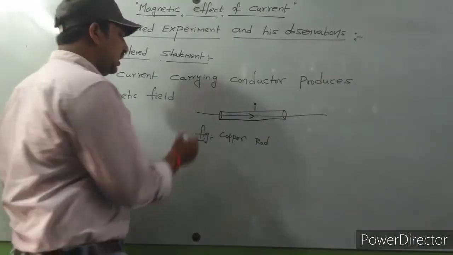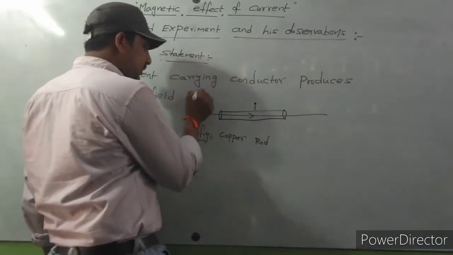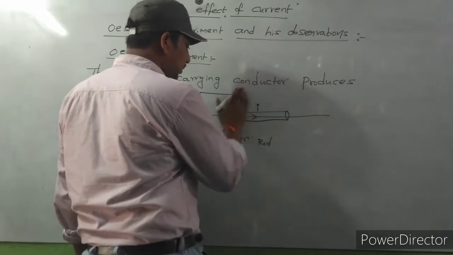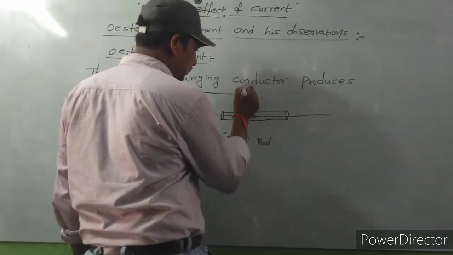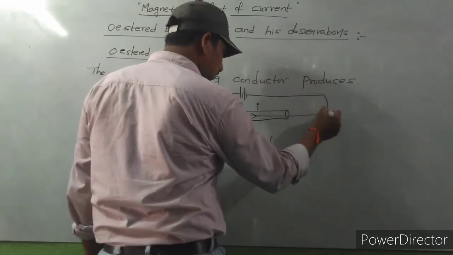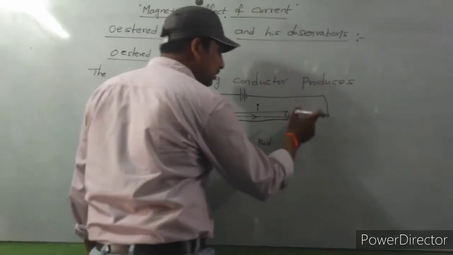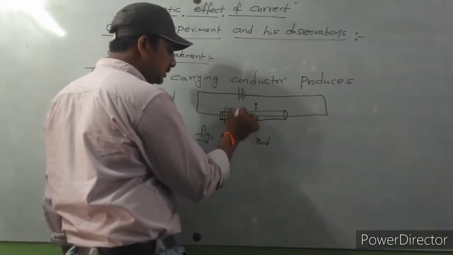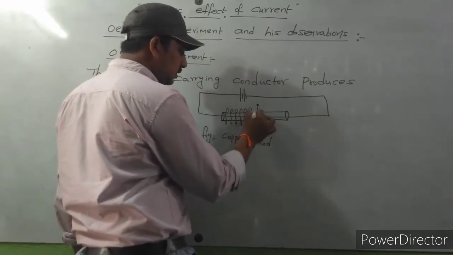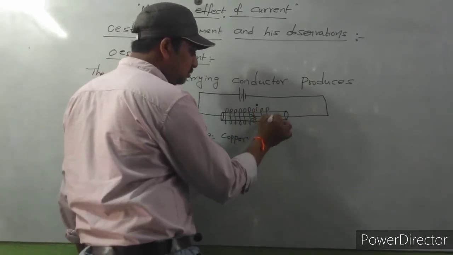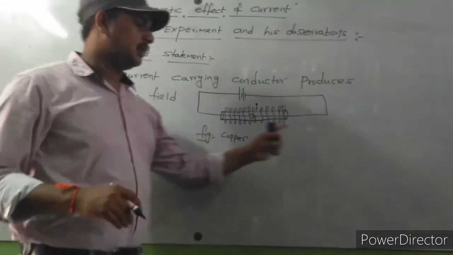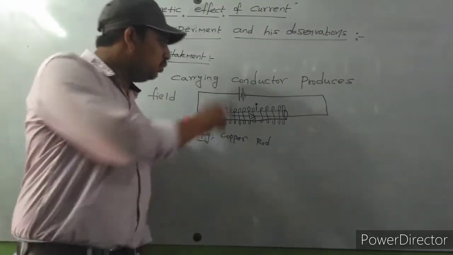For example, if you connect this copper rod to a battery source, some electric wire is wound around it.